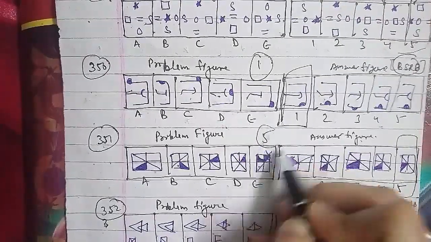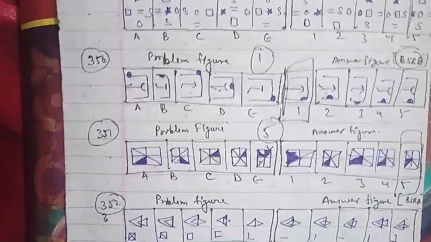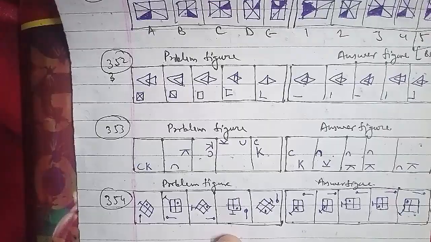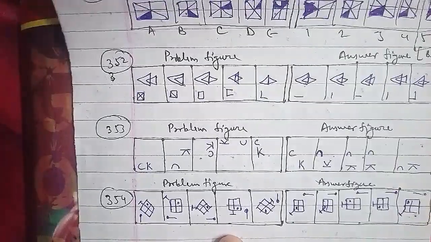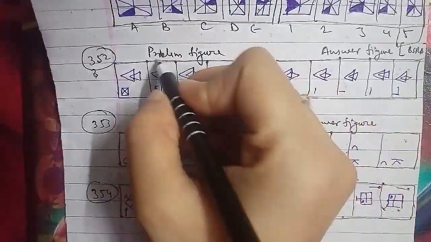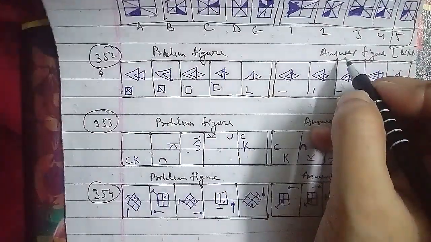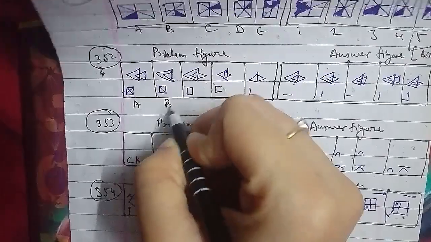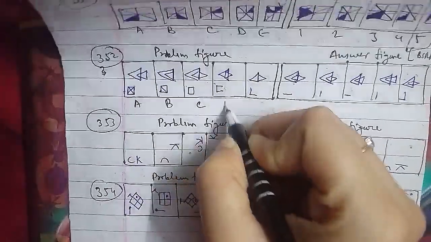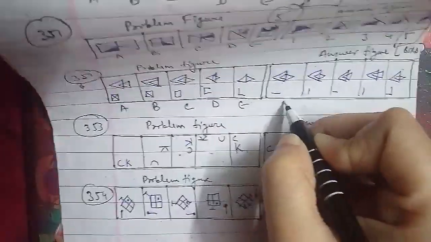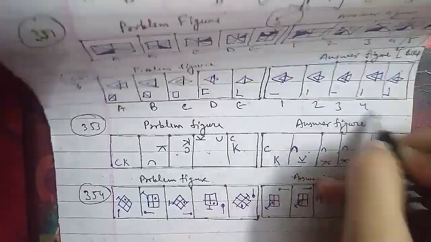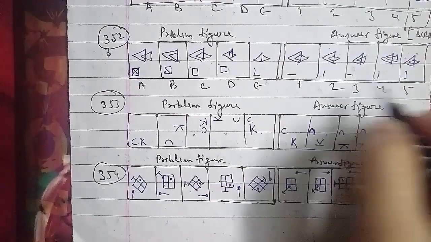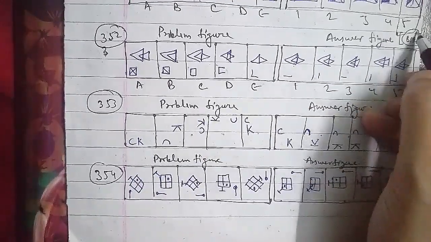Let's go ahead with another one, that is your 352nd question of the session. Here we have the problem figures and the answer figures. The problem figures are A, B, C, D, E, and the answer figures are 1, 2, 3, 4 and 5 respectively, as asked in the BSRB question paper.